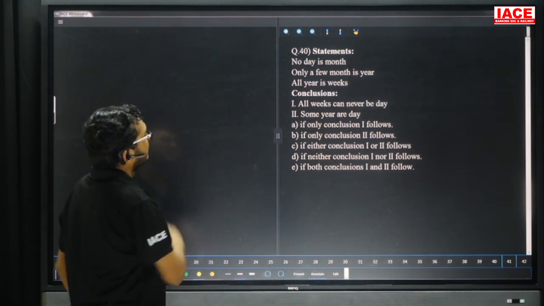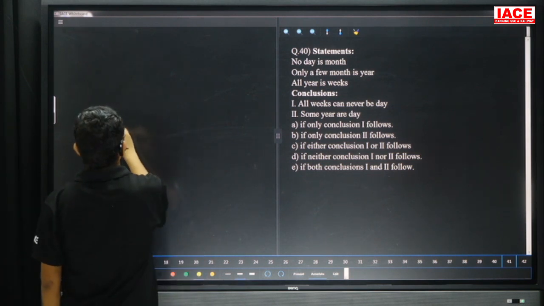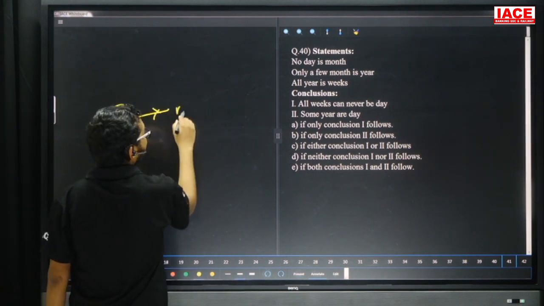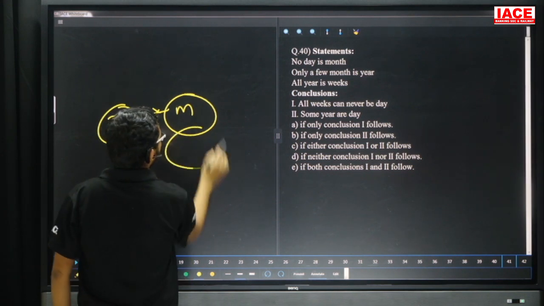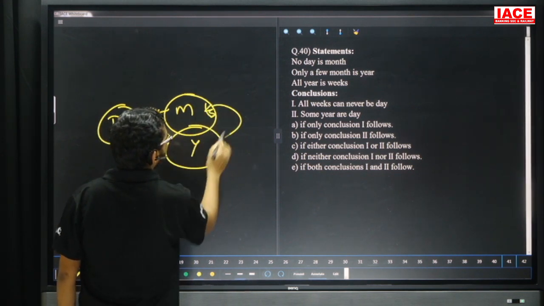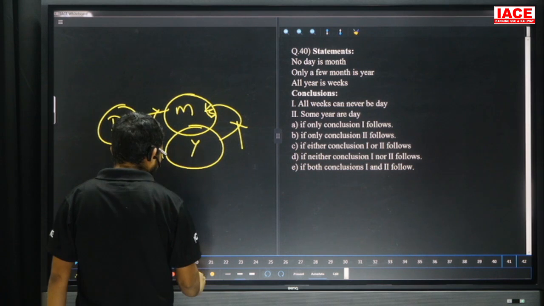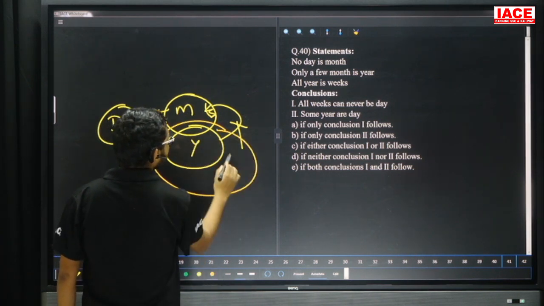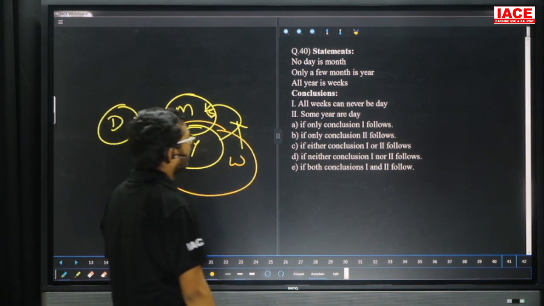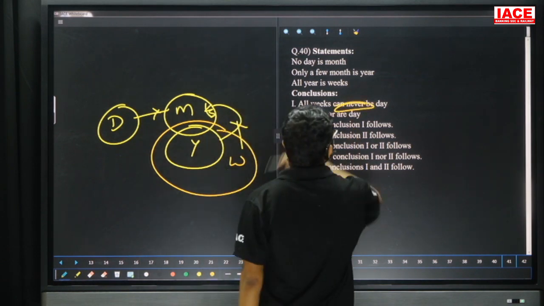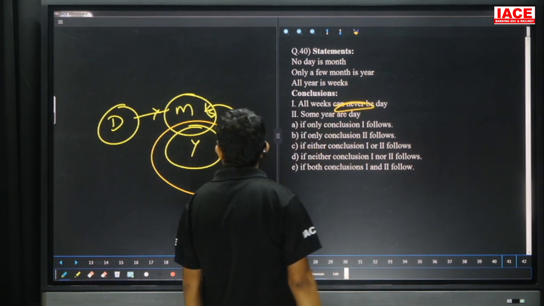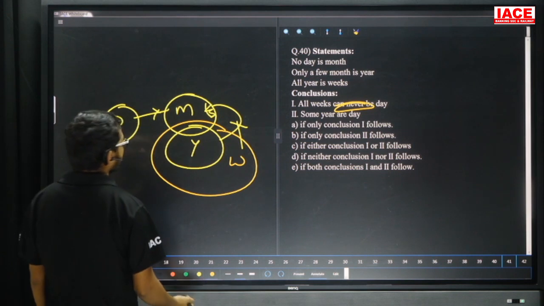Question number 40. No day is a month. Only few month is a year, so some month is a year, and at the same time some part of month is not year. All years are weeks. Take the first conclusion: some week are not day.